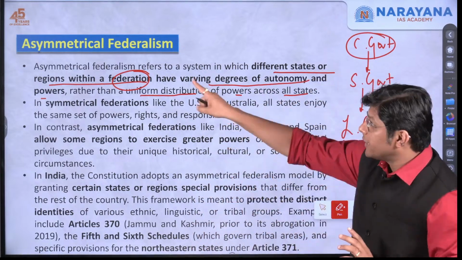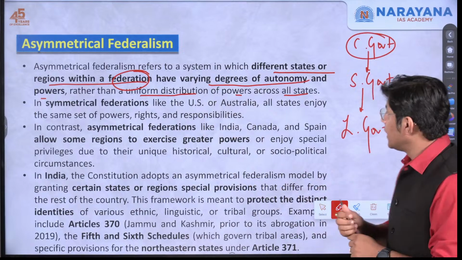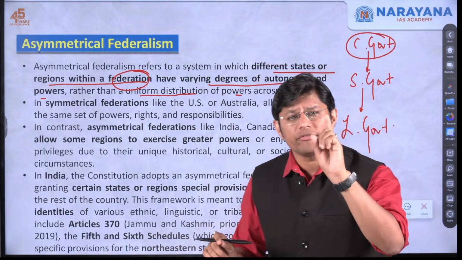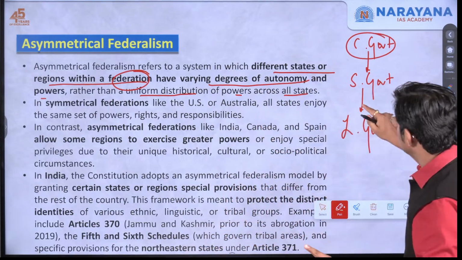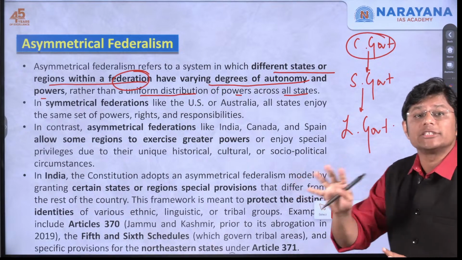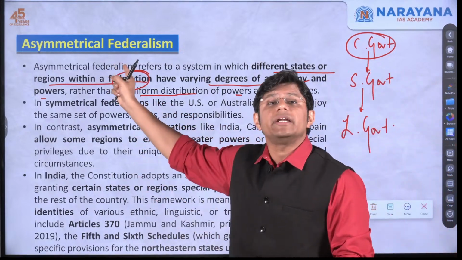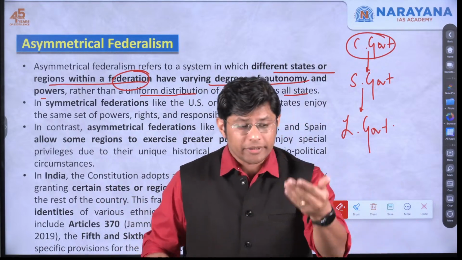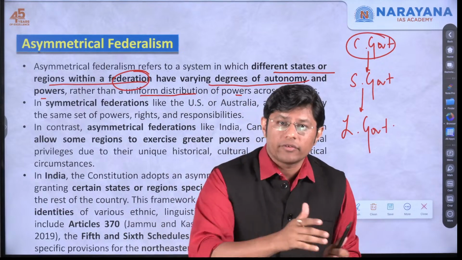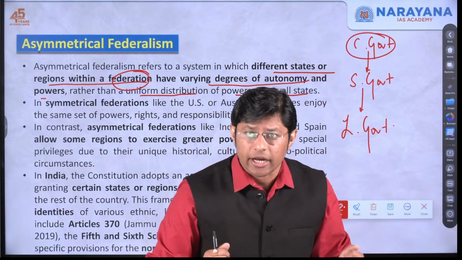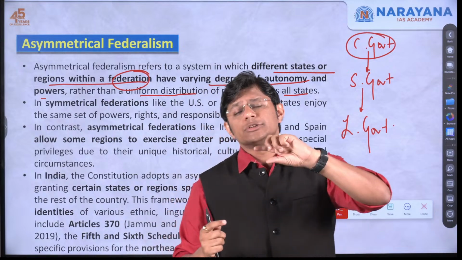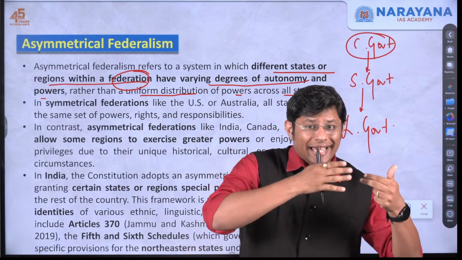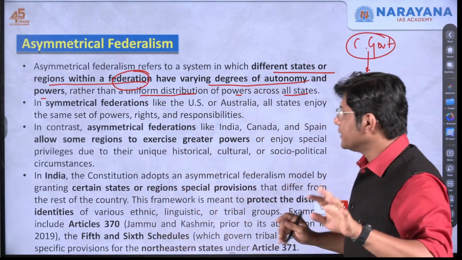But in asymmetrical federalism, the powers, please focus on each and every word carefully, the powers given to each and every state government is not the same. Under asymmetrical federalism, the powers of each and every state is not the same, which means some states might have more powers compared to other states. For example, Jammu and Kashmir, Article 370. So through Article 370, Jammu Kashmir had more powers or more independence as compared to other states, right?